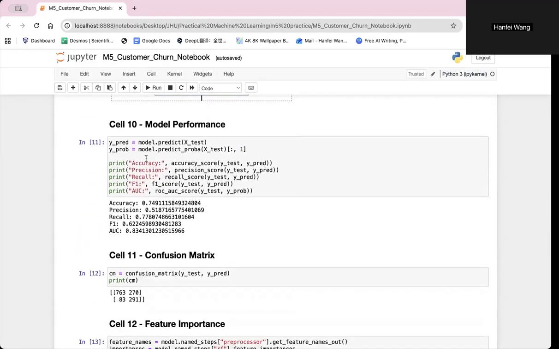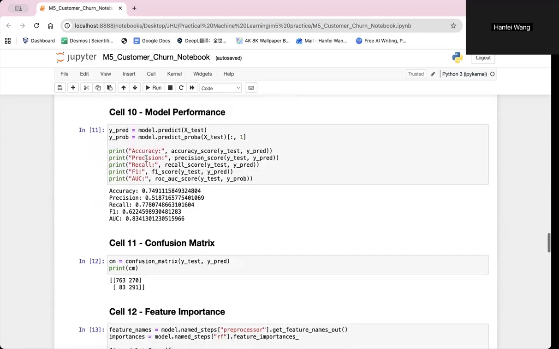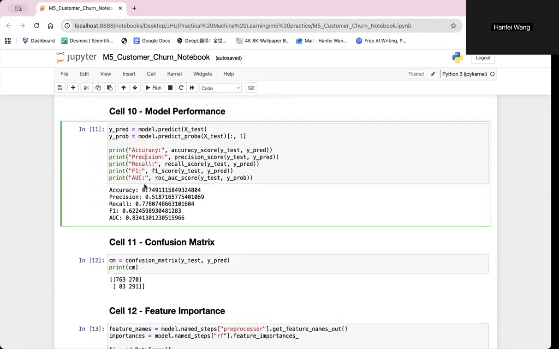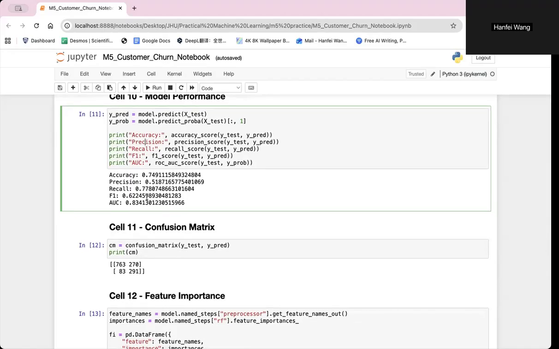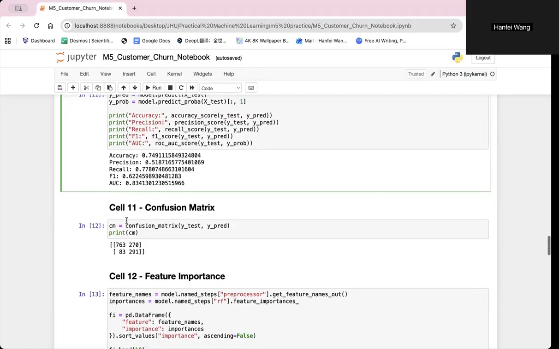The model achieved an accuracy of 0.749, a precision of 0.519, a recall of 0.778, an F1 score of 0.622, and an AUC of 0.834. The relatively high recall means the model successfully identifies many customers who are likely to churn, which is useful for customer retention strategies.